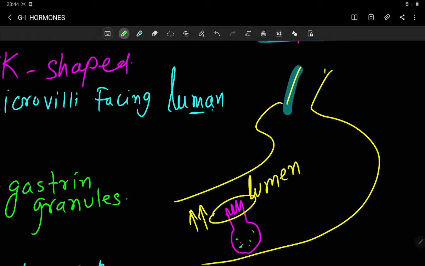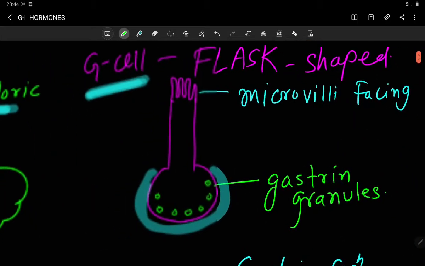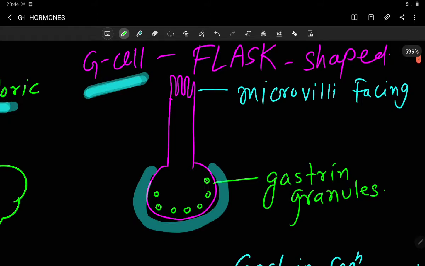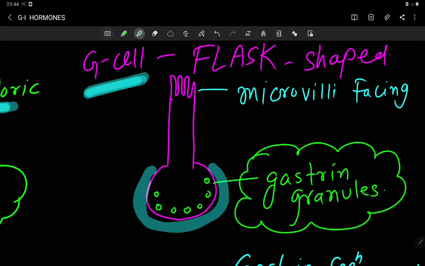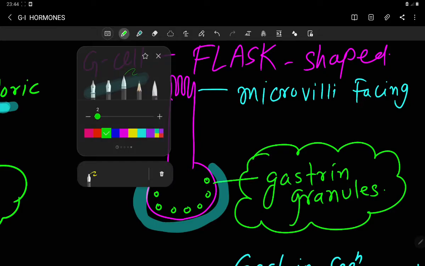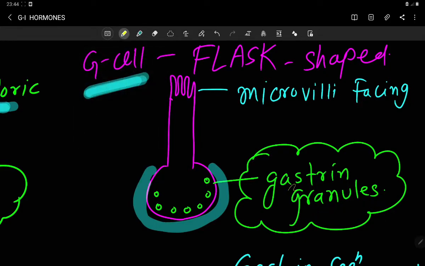These granules are nothing but the gastrin secreting granules, or the gastrin granules. This granule contains the gastrin.